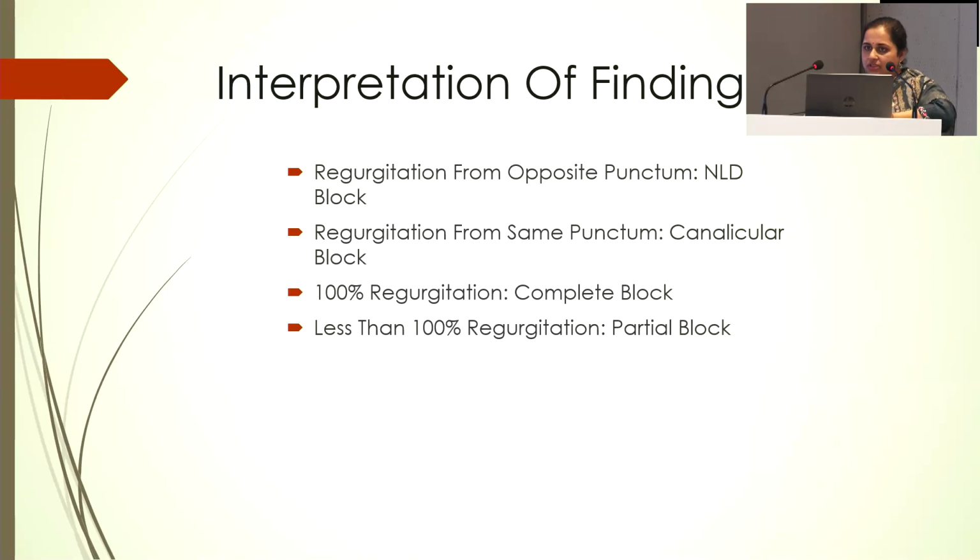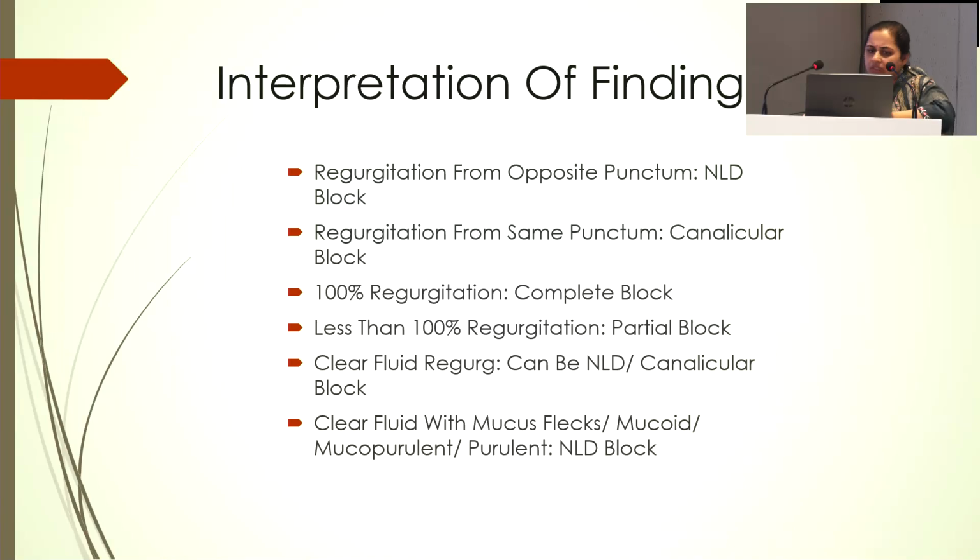If there is no obvious mucus or purulent material, maybe you can be slightly cautious with more antibiotic cover. Again, with similar clear fluid regurgitation, if it is NLD block, even in spite of clear fluid regurgitation, it is always wise to go ahead with sac surgery. And obviously with mucus or purulent material, it is clear that you should go ahead with sac surgery followed by cataract surgery.